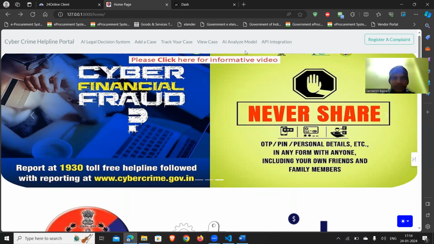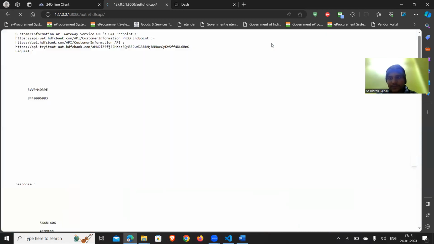Till then, let's move further. There is an option for API integration. Should I forward you the mail on WhatsApp? No, that's enough. My teammate has received a mail that his case has been registered, and your screen is not visible actually, but no problem.